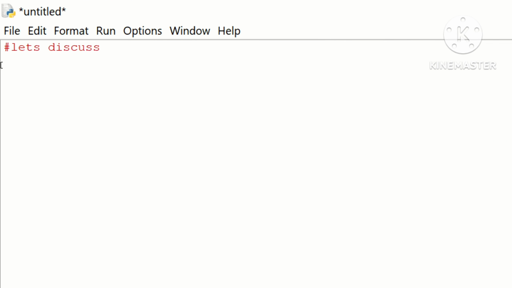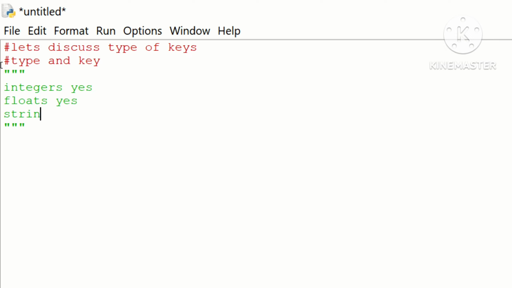Let's discuss types of keys. A dictionary key must be a type that is immutable. Now I am discussing which types can be used as keys. Integers, yes. Floats, yes. Strings, yes. Lists, no.